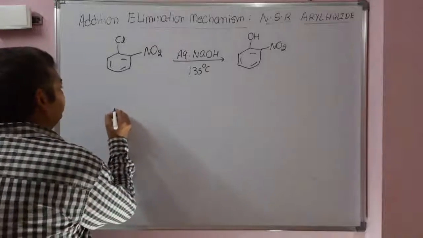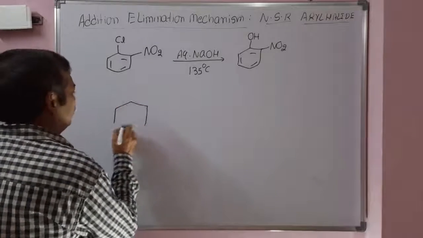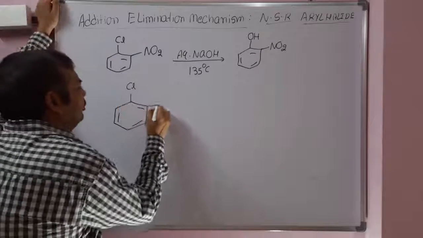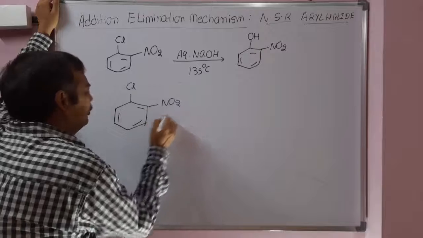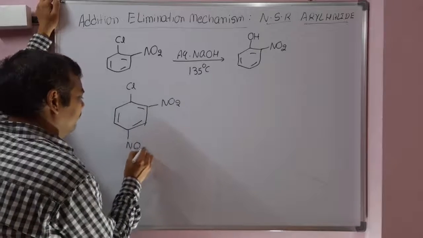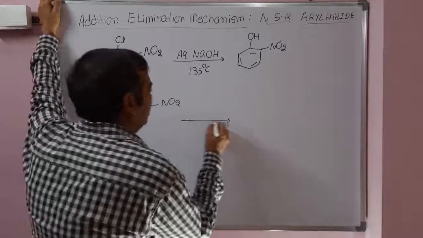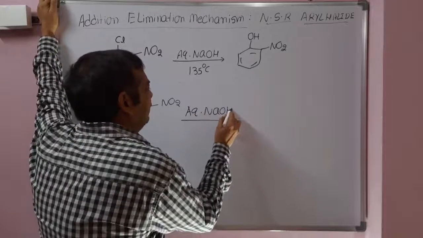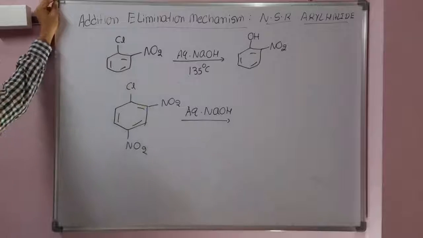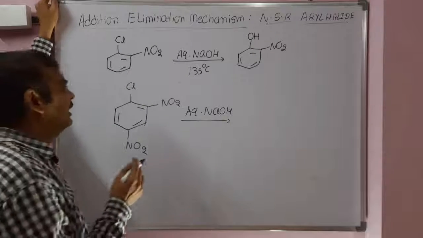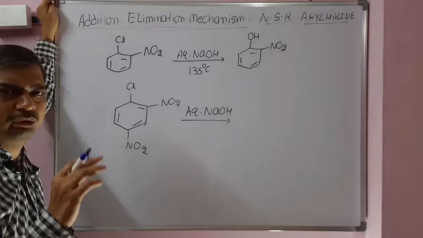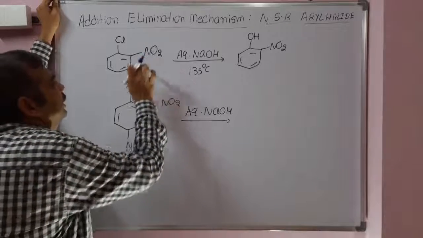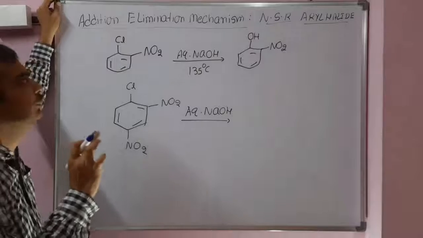Next example: chlorobenzene with 2 nitro groups, 2 electron withdrawing groups at ortho and para, reacts with sodium hydroxide. Let's see how this nucleophilic substitution reaction takes place. Generally aryl halides will not undergo nucleophilic substitution reaction. It will undergo it only if an electron withdrawing group is present at ortho and para positions.